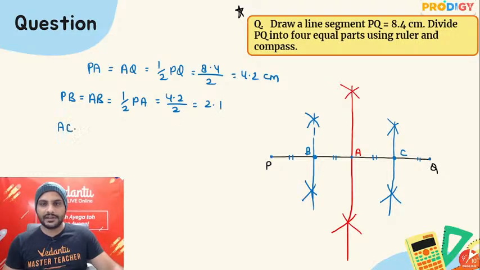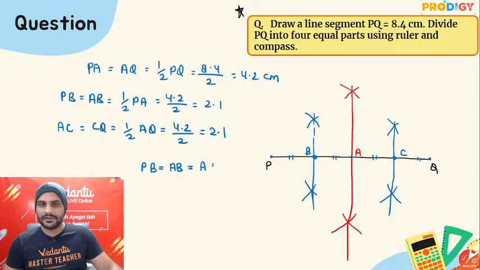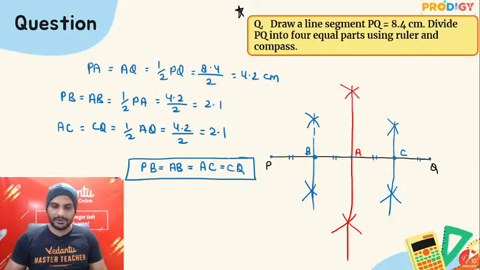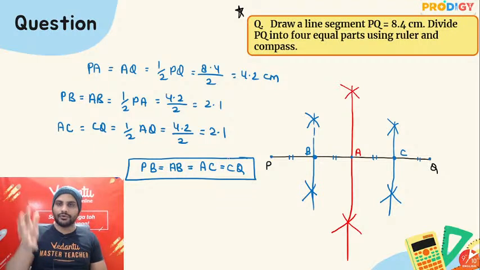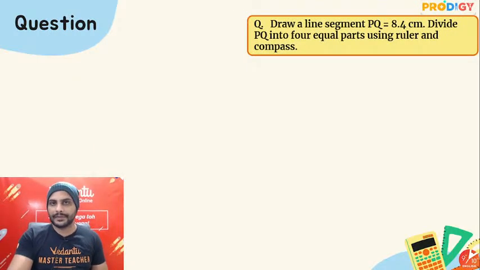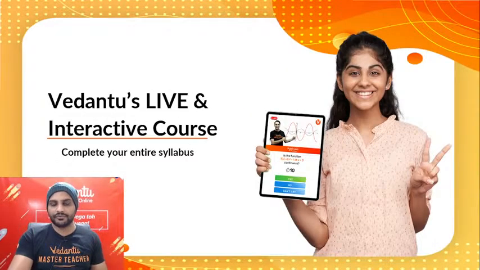And similarly AC and CQ both will be half of AQ, which is 4.2 by 2, which is 2.1 centimeter. So you'll get PB, AB, AC, CQ all equal to 2.1 centimeter. So we divided it into 4 equal parts. This is how we'll divide it into 4 equal parts.